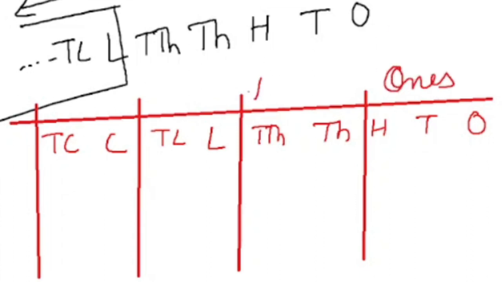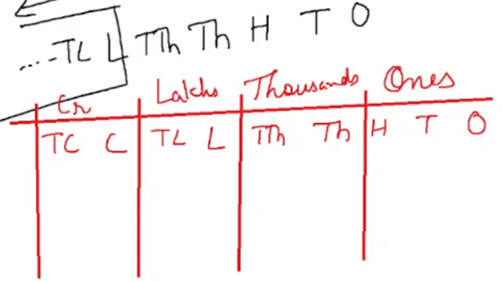This is called the thousands period. This is called the lakhs period, and this is the crores period. If you will learn this, you will never face difficulty in writing the Indian system.